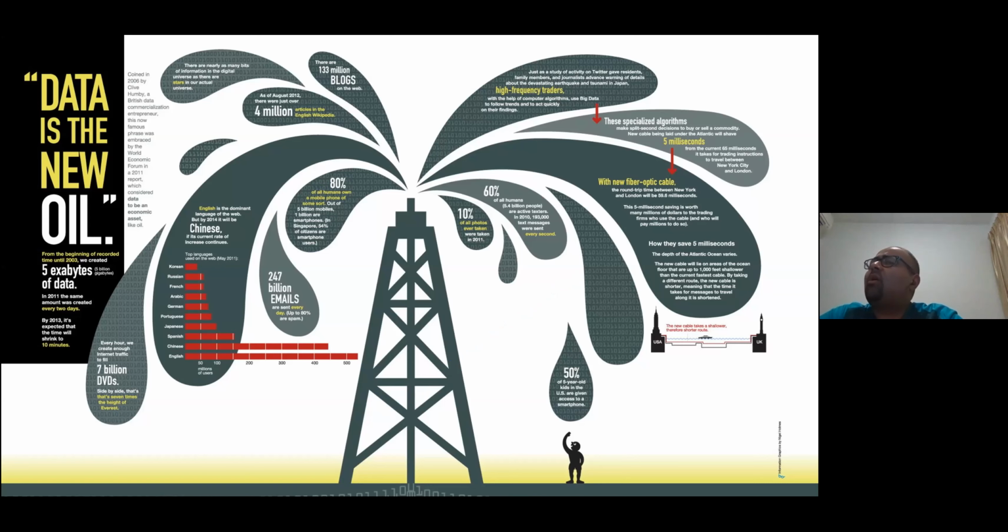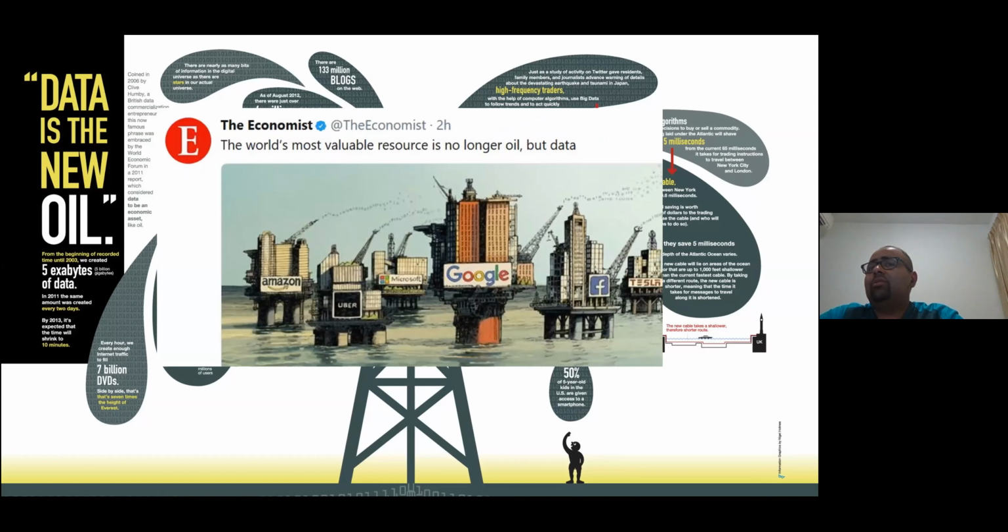A lot of people talked about it. In the Economist, there was a statement that the world's most valuable resource is no longer oil but data. So all those big companies, Facebook, Google, Amazon, Microsoft, they have the data and they use it. They take insights from that, and then they utilize it, and they are rich in that sense, right? So that is how data is more valuable.